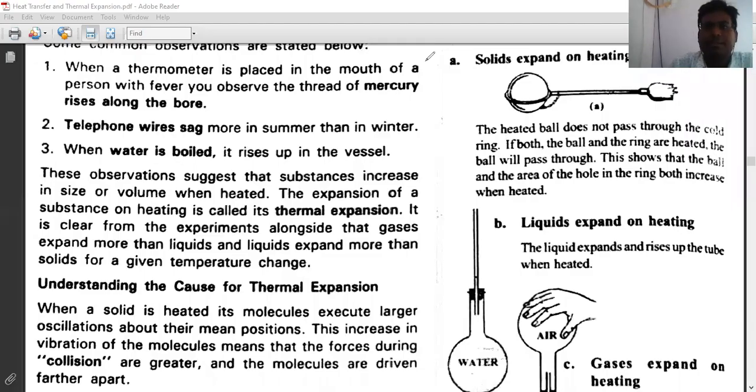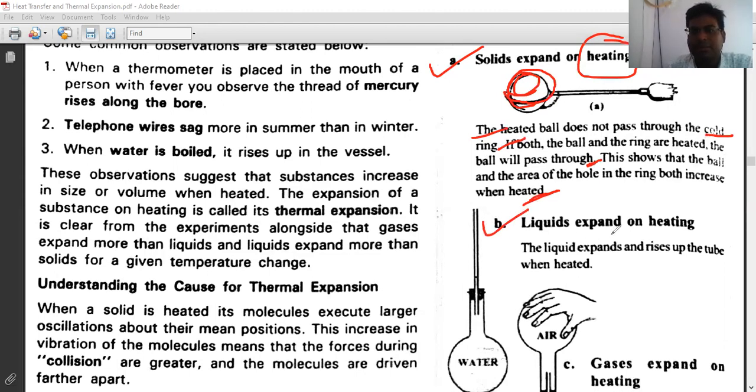So next point is solid expand on heating. A heated ball doesn't pass through the cold ring. If both ball and ring are heated, the ball will pass through it. It shows that the ball and the area of the hole in the ring both increase when heated. Suppose a ball is heated on this ring. When both are heated, both expand.